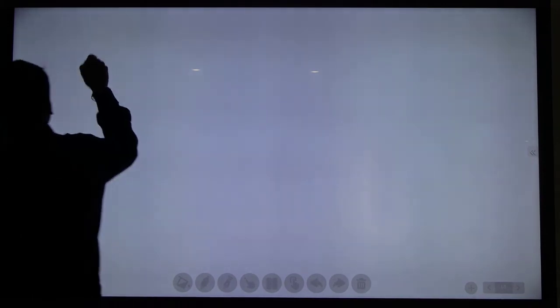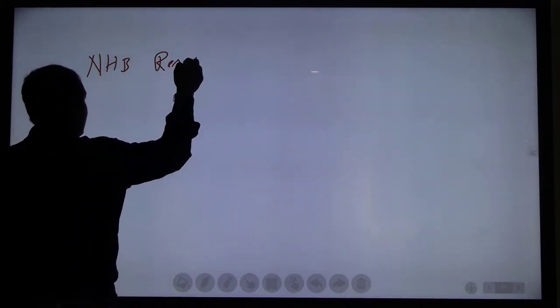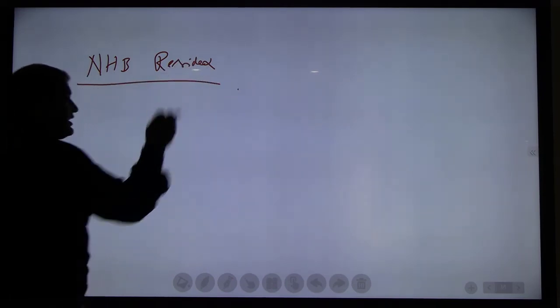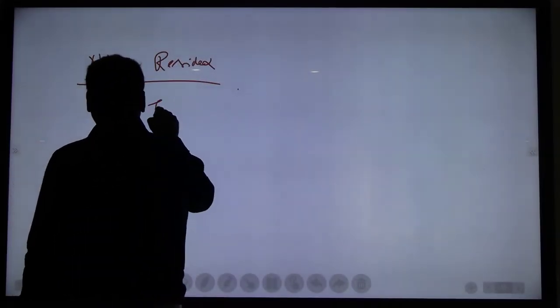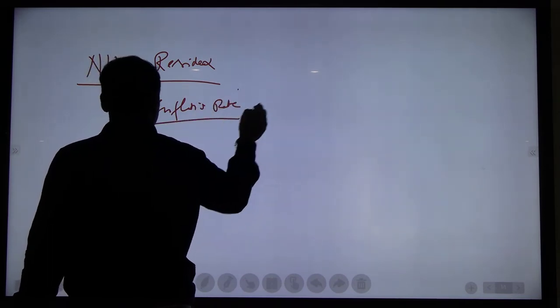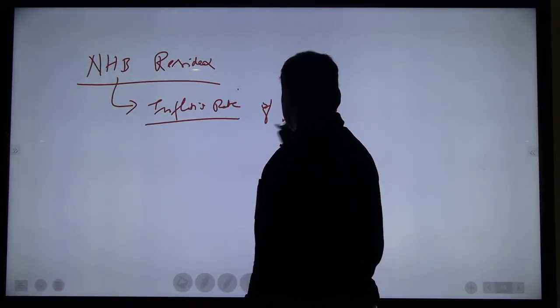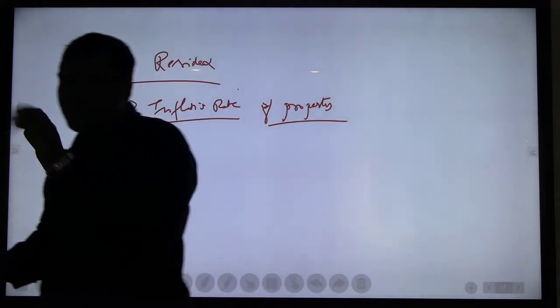That is NHB Residex. So what is that index? This index will provide the inflation rate of properties. Only properties.